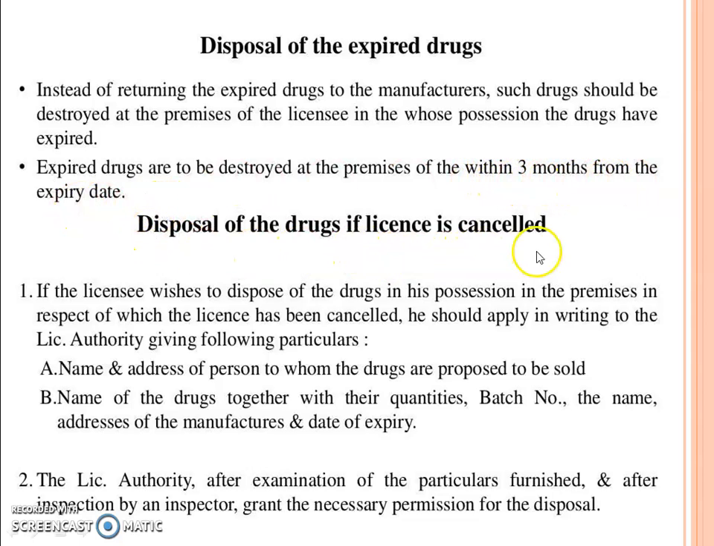Disposal of the drugs if license is cancelled. If the licensee wishes to dispose of the drugs in his possession in the premises in respect of which the license has been cancelled, he should apply in writing to the licensing authority, giving the following particulars: name and address of the person to whom the drugs are proposed to be sold, name of the drugs together with their quantities, batch number, name and address of the manufacturer, and date of expiry. The licensing authority, after examination of the particulars furnished and after inspection by an inspector, grants the necessary permission for the disposal.